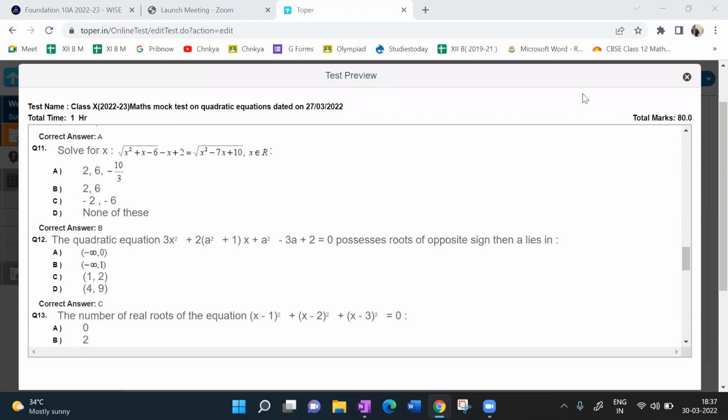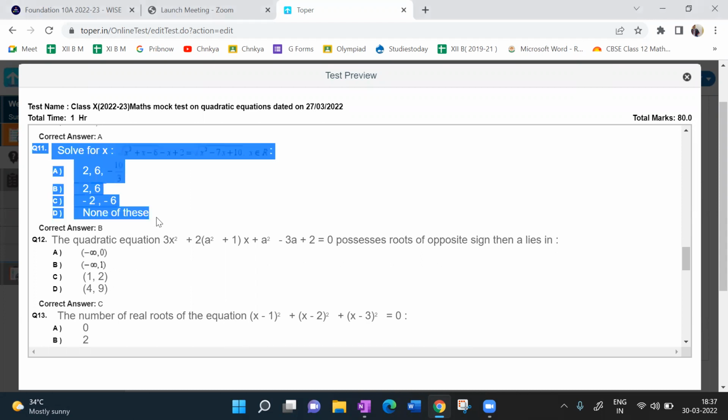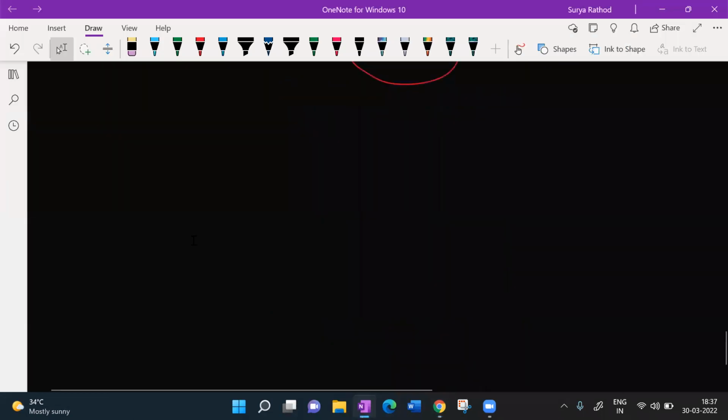Very good question. I think someone has texted. Squaring on both sides. Very good, Ritvik. It's a very, very good question. Very simple. Look at this here. I'll solve this question and let's wind up the session.